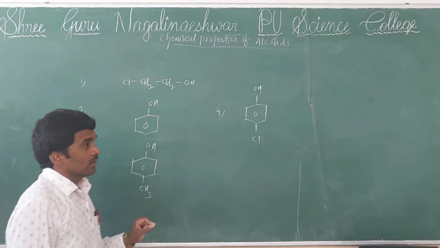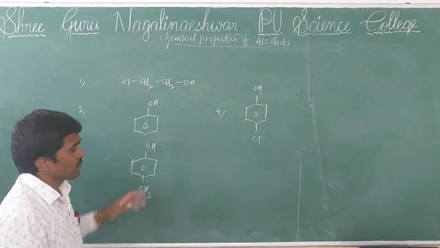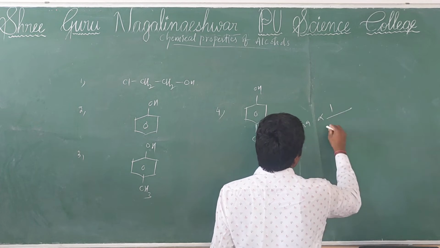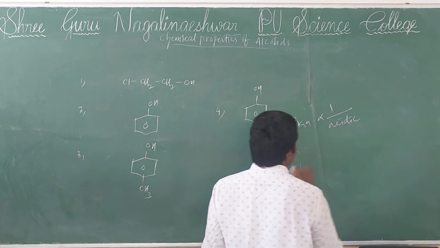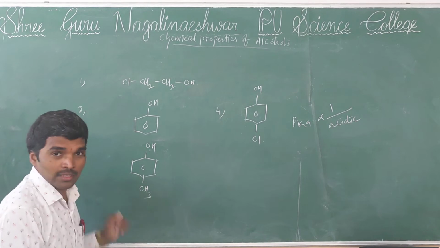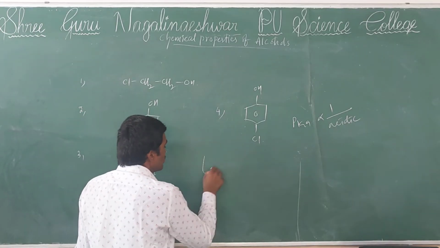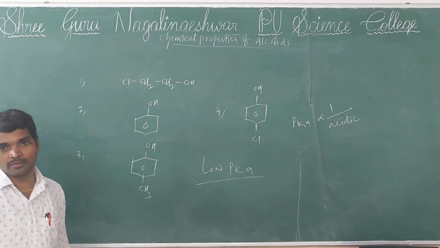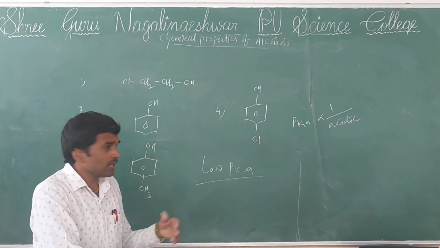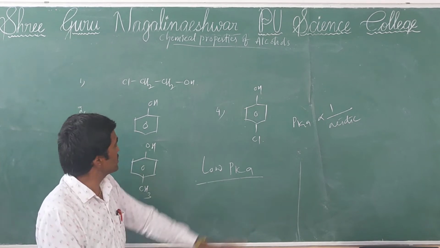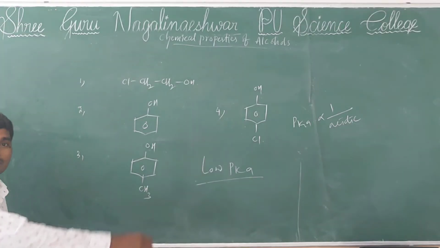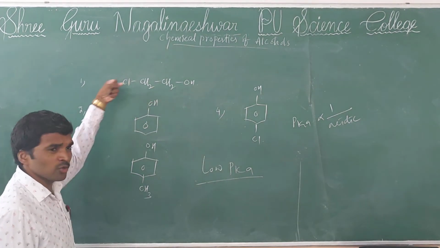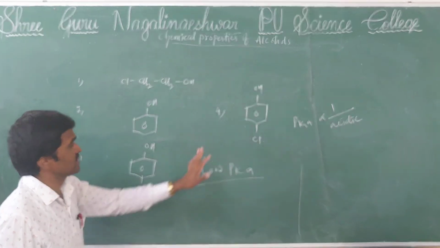See, just yesterday I told you, remember here, pKa value is inversely proportional to acidic nature. So for this option the question is: which of the following has low pKa value? Low pKa value means the compound is more acidic. Choose the answer in the given four options. Which of the following is more acidic? See, the first one is an alcohol. Anyhow, a chlorine withdrawing group is there. Alcohols are less acidic than phenols.